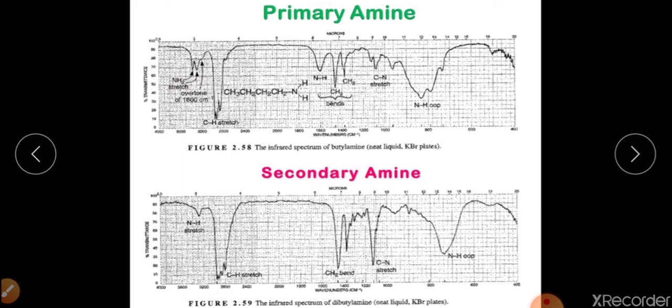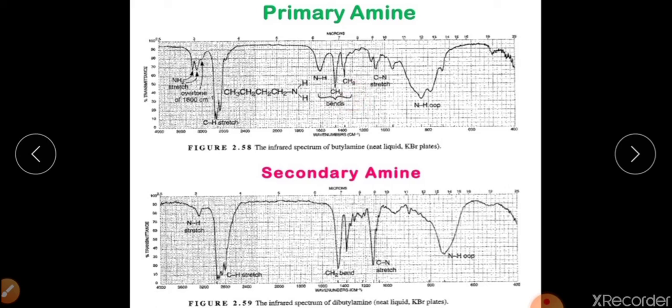After NH stretching vibration, we also have CH stretching vibration, which is because of sp3 hybridized carbon-hydrogen stretching. Then we have bending vibrations of the CH2 methylene group here, and we also have CN stretching vibration here. So from this spectrum, we can identify that this is a case of primary amine.